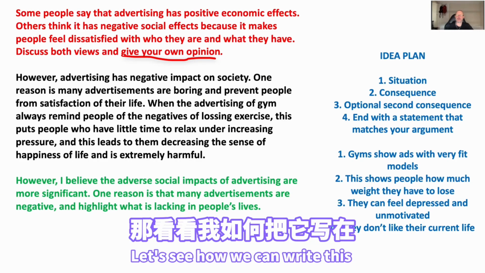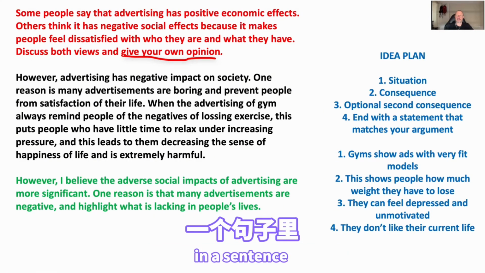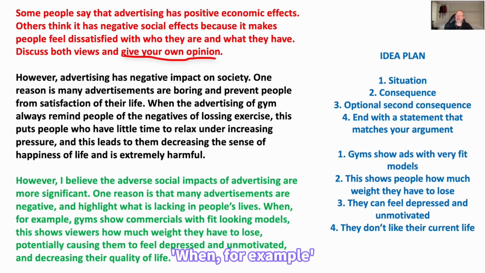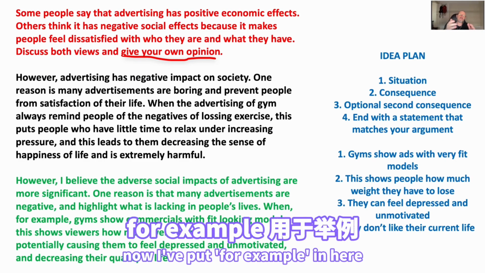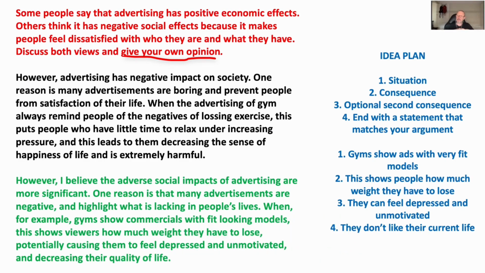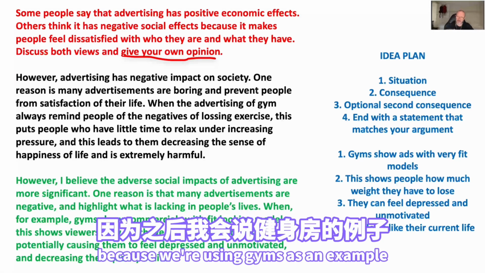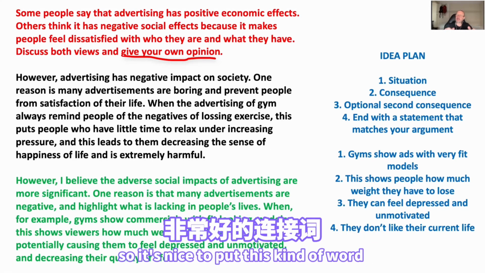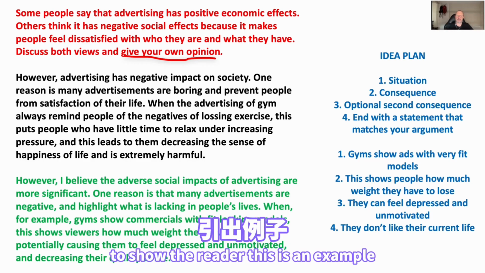So let's see how we can write this in a sentence. "When, for example," now I've put for example in here because we're using gyms as an example. So it's nice to put this kind of word to show the reader this is an example.